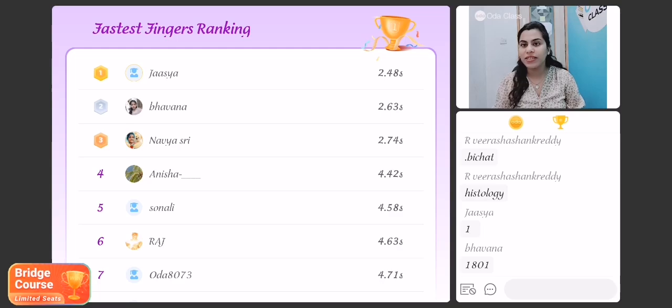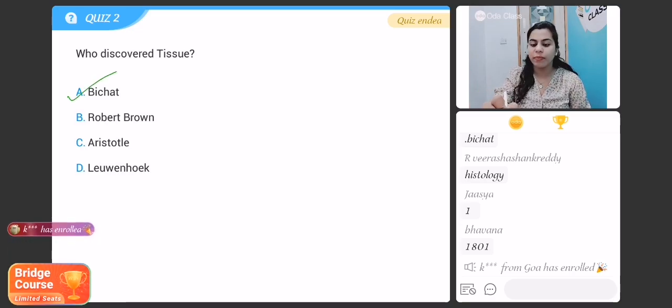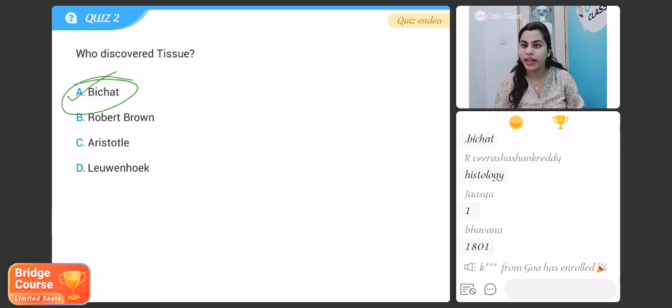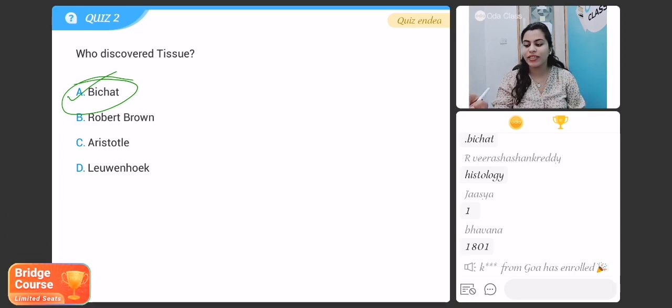Okay, students, time is up. The right answer here is, of course, the term tissue was discovered by Xavier Bichat in the year 1801. Option A is the right answer, students.